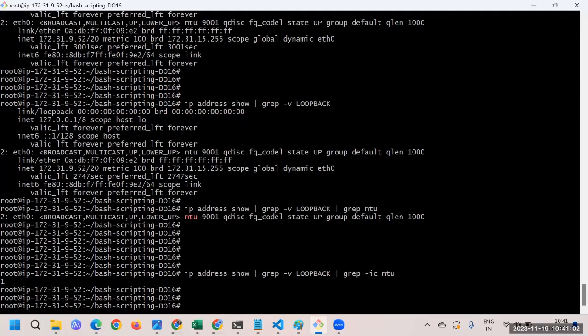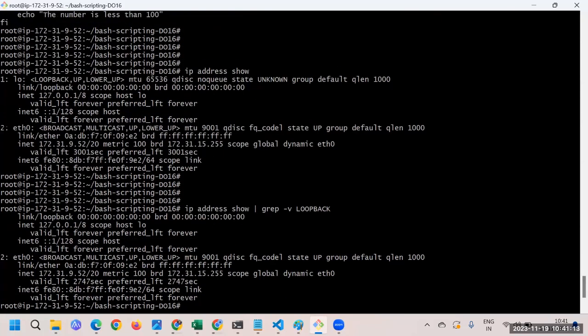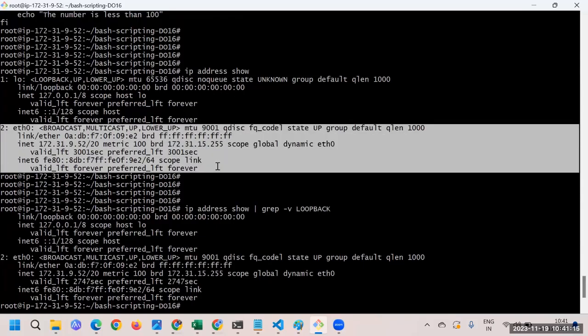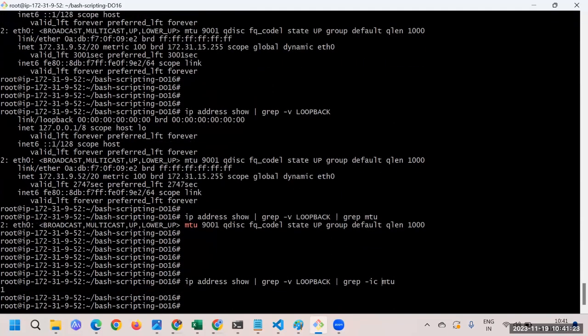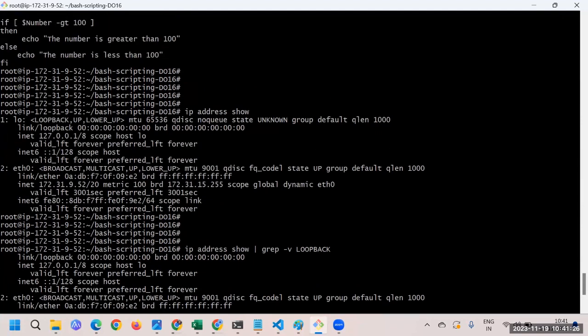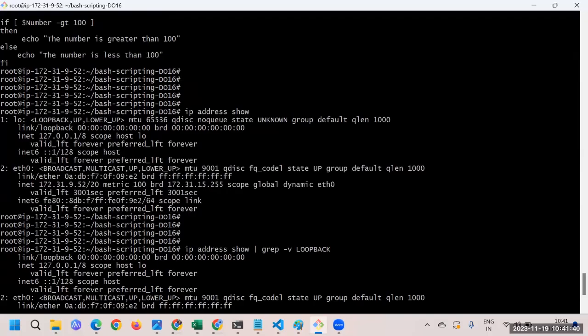I just wanted to make it a little interesting, that's the reason I put the question this way. Try to understand the question first. We want to execute the script and find how many active interfaces we have. This is the first interface we can see, that's fine, but it may happen that you have multiple interfaces. This is an AWS server, and we can put multiple network interfaces also. Just create a separate interface and attach that network interface to your virtual machine, and that's how we can have multiple interfaces.